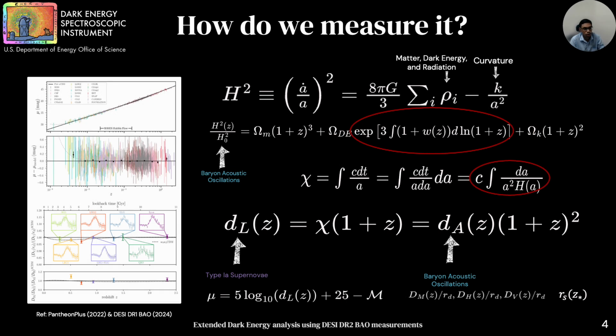Before we dive into the results for evolving dark energy, it's important to keep in mind that we do not directly observe the dark energy equation of state. What we measure are quantities like the Hubble parameter H(z) or distances that depend on integrals of H(z). Since H(z) itself depends on the integral over w(z), any variation in the dark energy equation of state gets smoothed out. For example, type 1a supernovae give us the measurement of luminosity distance, while baryon acoustic oscillations provide the Hubble parameter and angular diameter distance as a function of redshift.